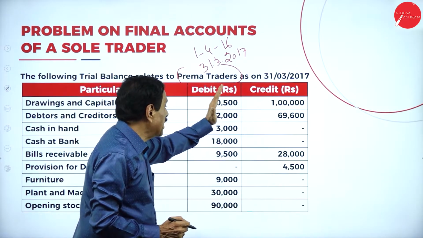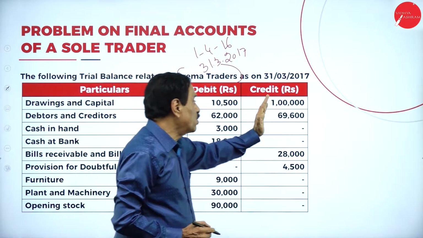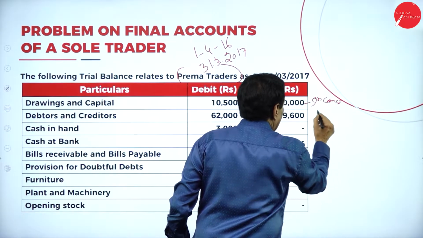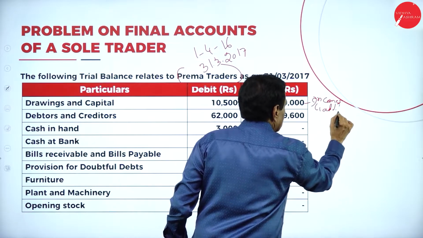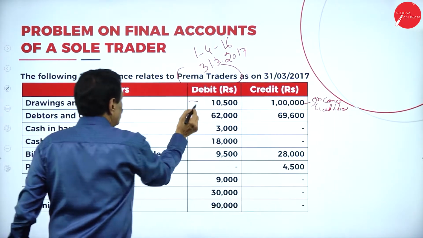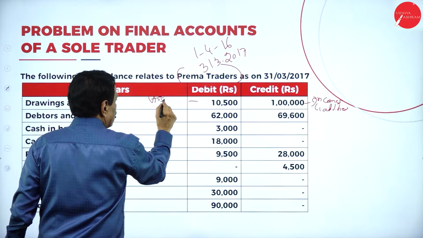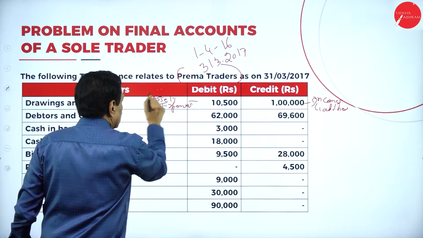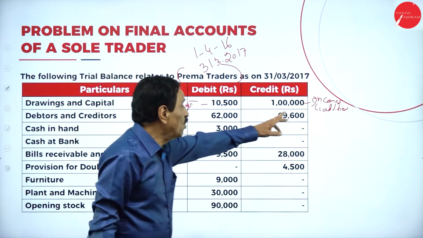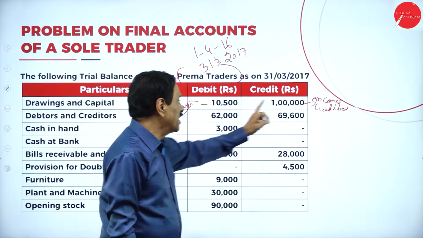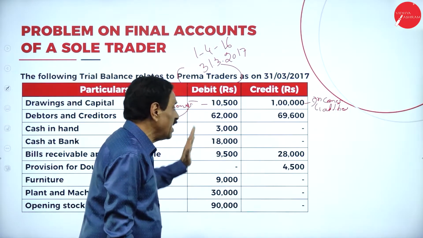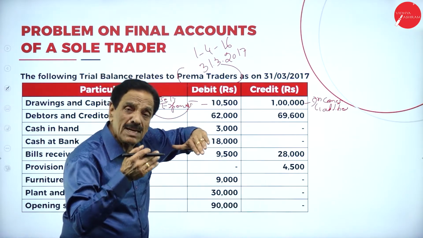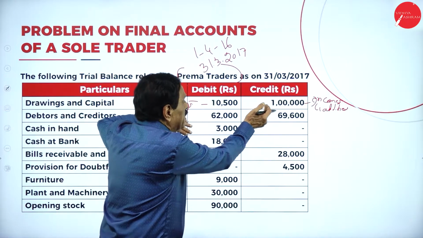Debit side shows assets and expenses. Credit side shows incomes and liabilities. Debit side shows assets and expenses. This goes to asset, debit side. This goes to incomes and liabilities. Debit the losses, credit the gains. Assets on the debit side, liability on the credit side. So you must be very, very careful about this. All the assets will come on the debit side. All the liabilities will come on the credit side.